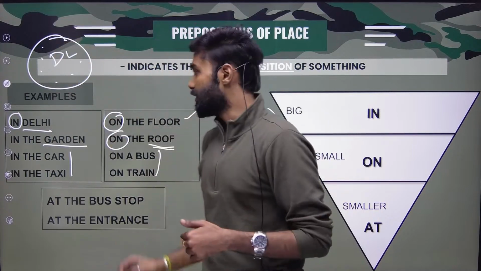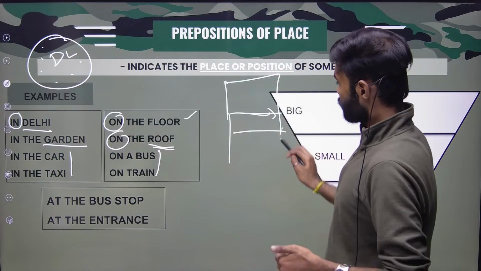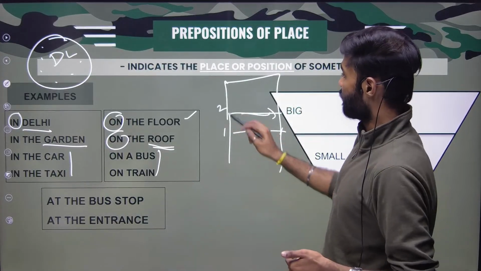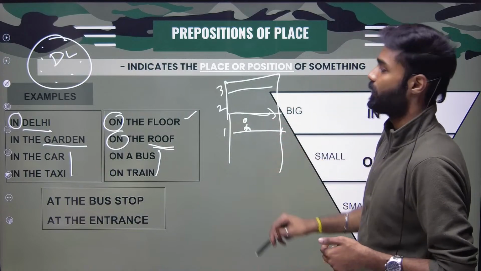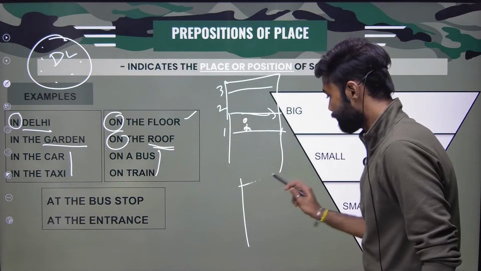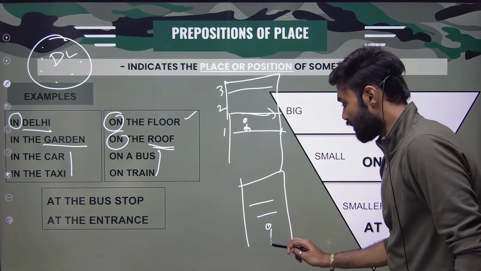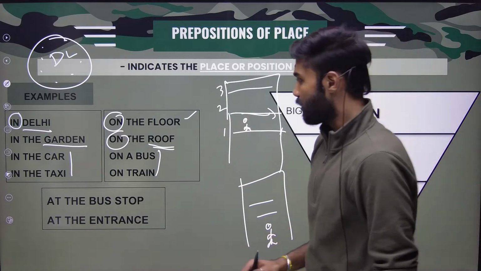Whereas floor means this is your building, first floor, second floor, third floor. You can stand on the floor, not in the floor, right? If it is a building, you can say you are in the building, okay?